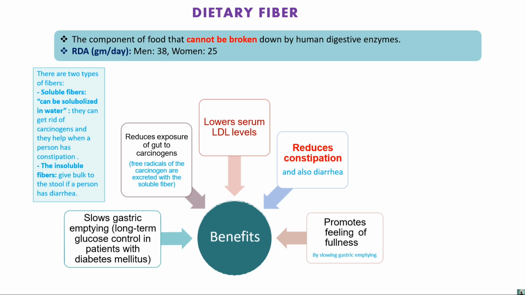It slows gastric emptying and gives long term glucose control in patients with diabetes mellitus. What happens in the diabetic patient is that digestion and metabolic activity do not happen in the natural way. So dietary fiber is especially recommended in the diet for diabetic patients, for natural metabolic activity to excrete the waste material in our body. Then we'll see the two types of dietary fibers.